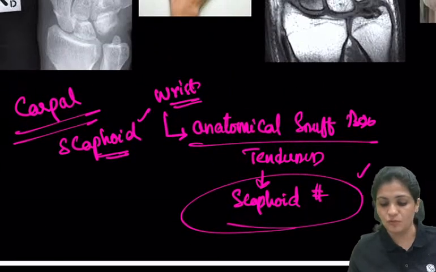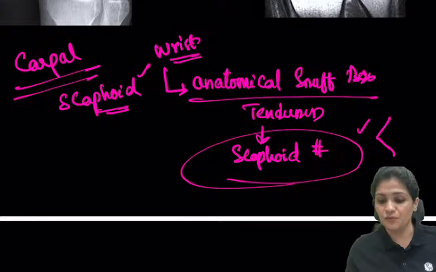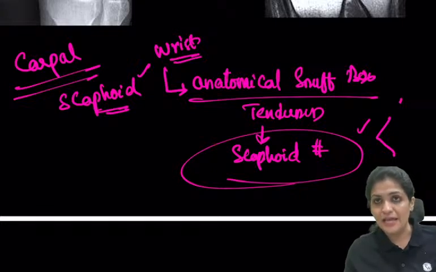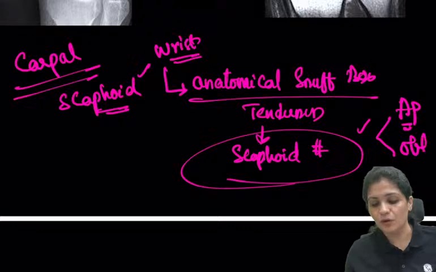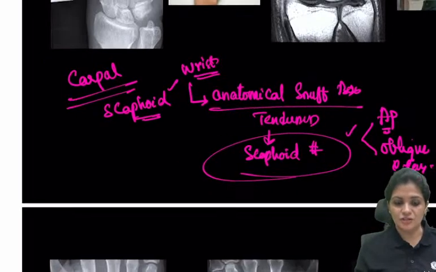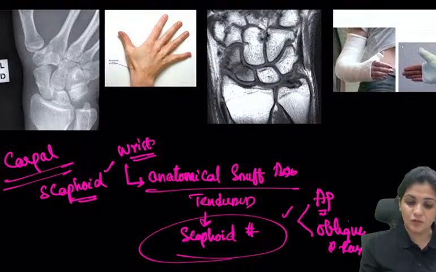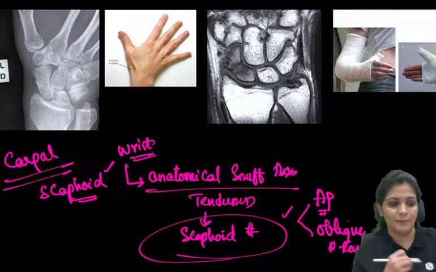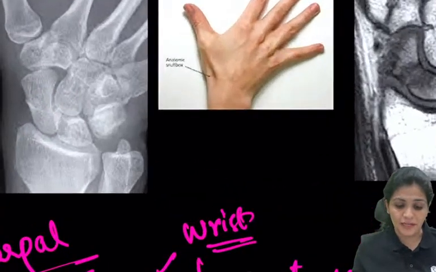Whenever there is tenderness, you have to ask for the X-ray. So then you go for wrist AP or PA X-ray, and then you go for the oblique X-ray. This is the ulnar deviation or the oblique X-ray. On the oblique X-ray, you will see the scaphoid. Usually scaphoid is missed.